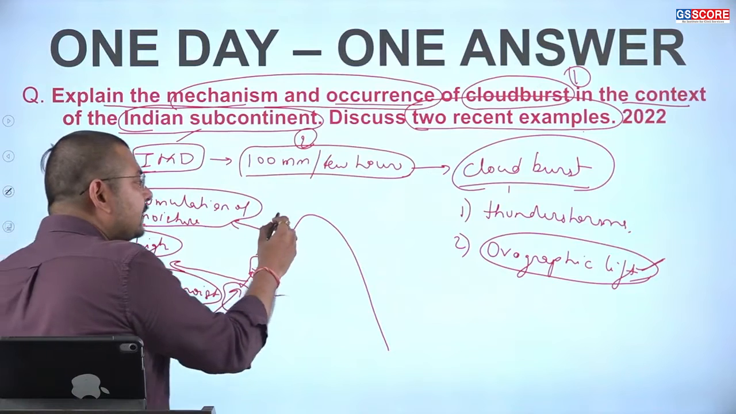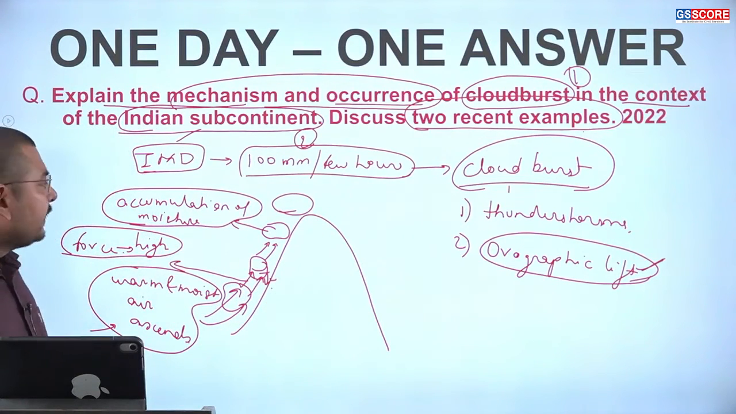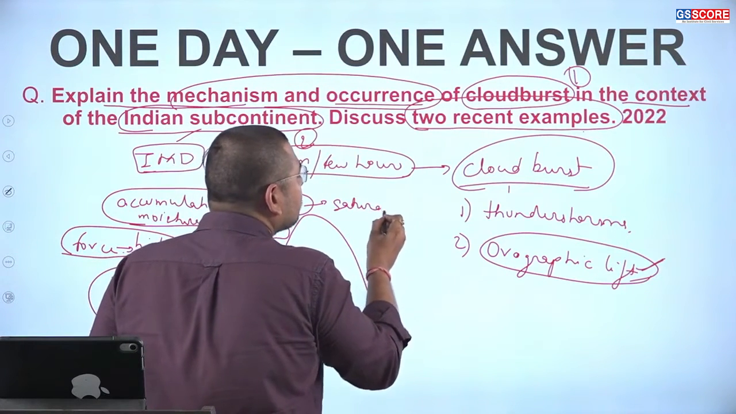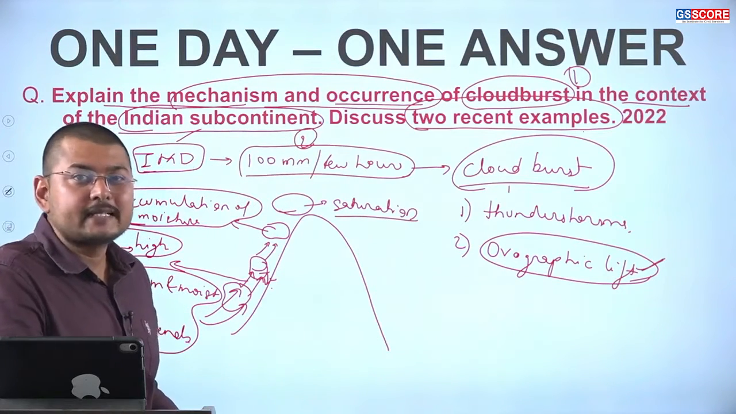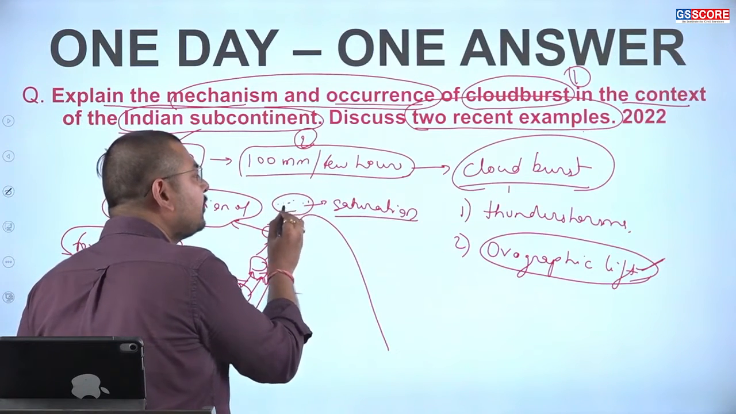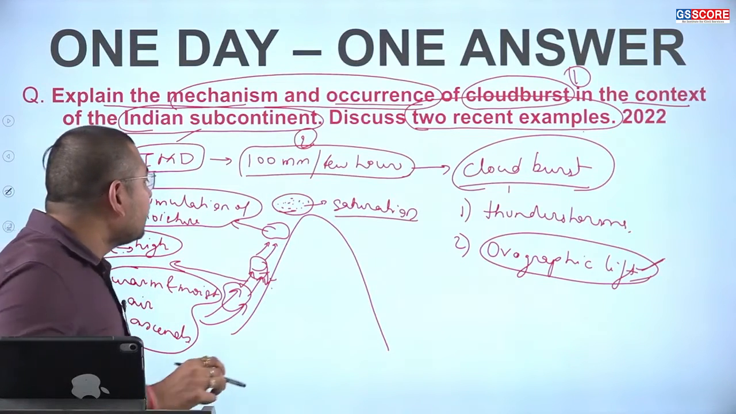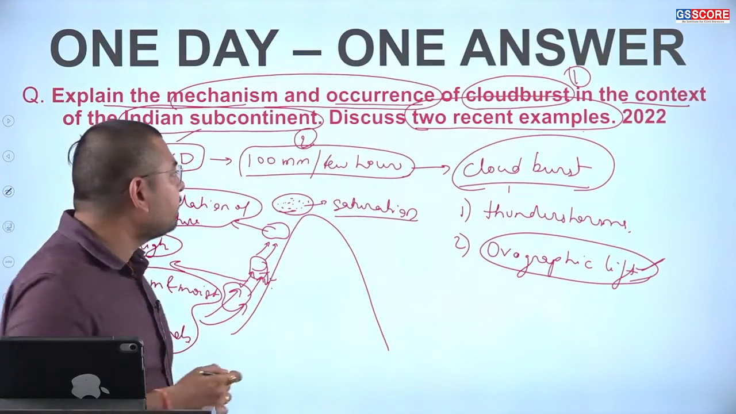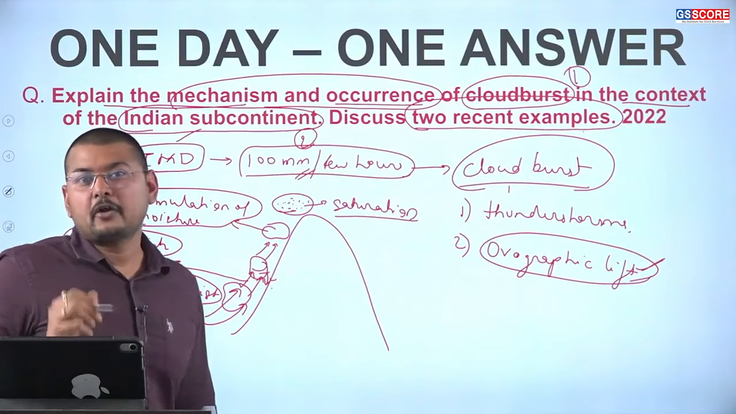So we see that after reaching a certain height, when saturation occurs, the amount of moisture present in these clouds is very high. Thus it results in very high precipitation in a very short period of time. This phenomenon is called the cloudburst.